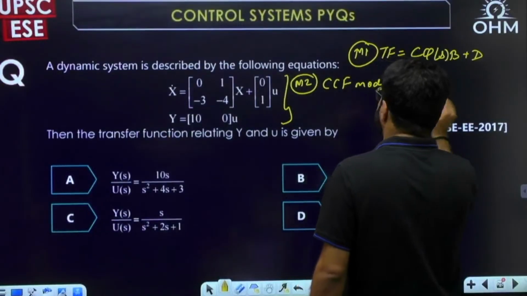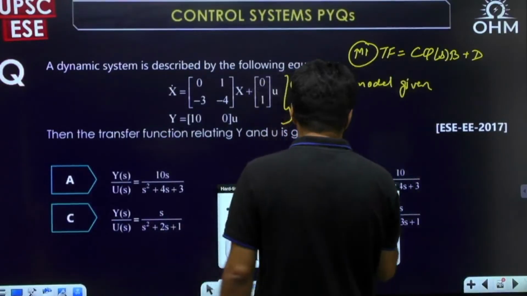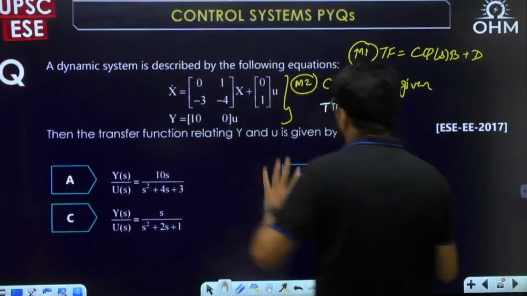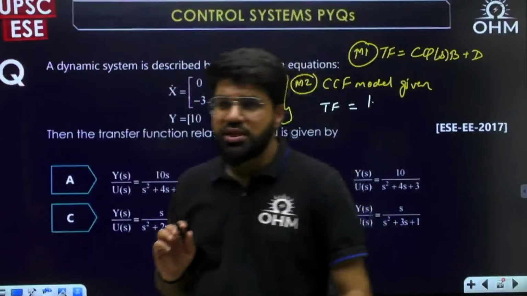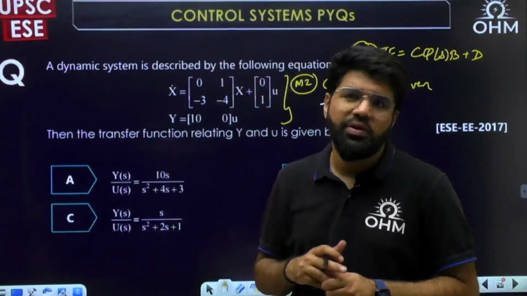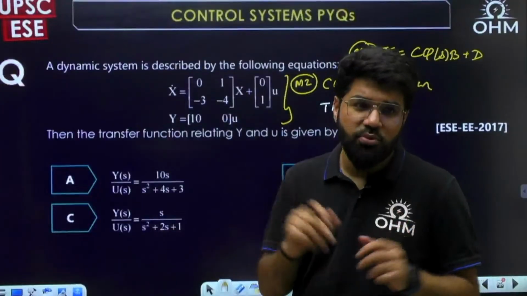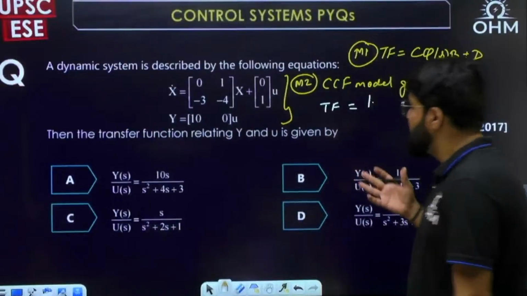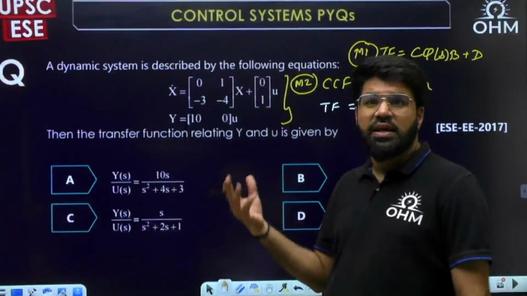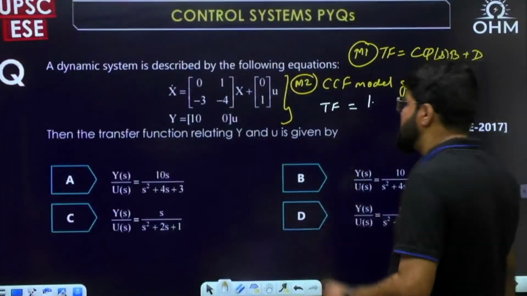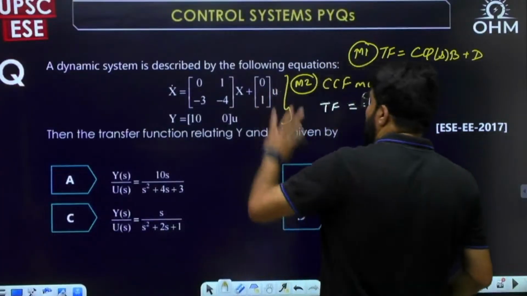Okay, CCF model given. So what is my transfer function? My transfer function will be equal to B. Now, if you want to learn more about CCF, OCF, and if you have never learned about this earlier, you can watch my earlier videos on state space analysis, concept videos. Here I will just write down the answer, because if I have to explain CCF, OCF, DCF, JCF, that itself is another concept. That will take easily 1 or 2 hours only to talk about the standard models.